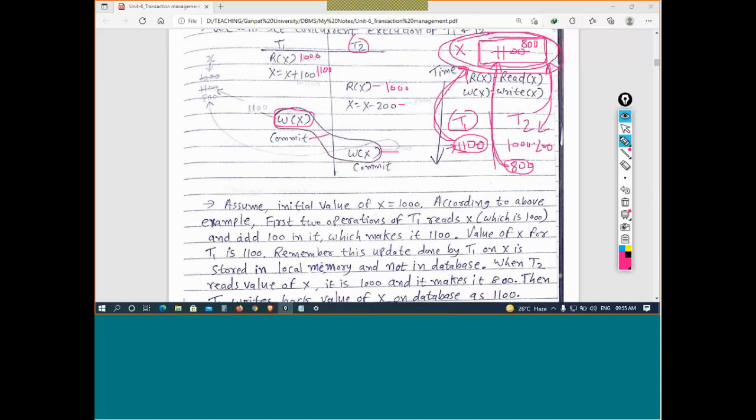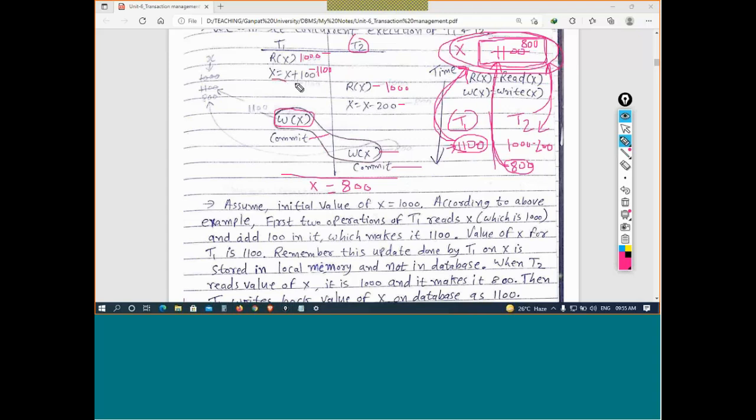So after that commit operation, what is the final value of x? This is 800 instead of 900. It should be 900, but it is 800. Why? Again, let us quickly look. Initially it was 1000. Transaction T1 read it and makes it 1100, but that is in the local memory.